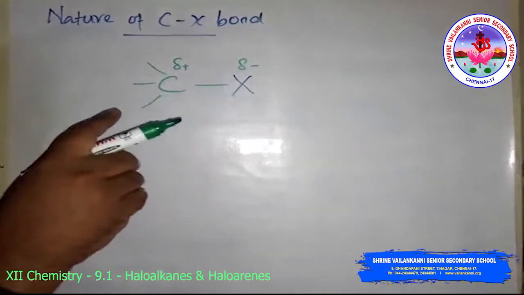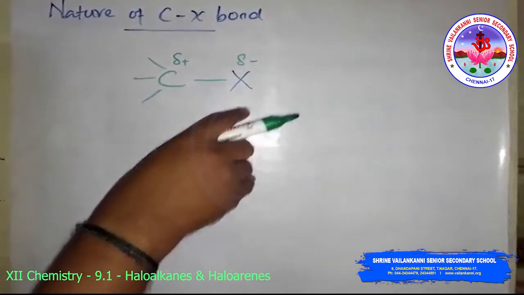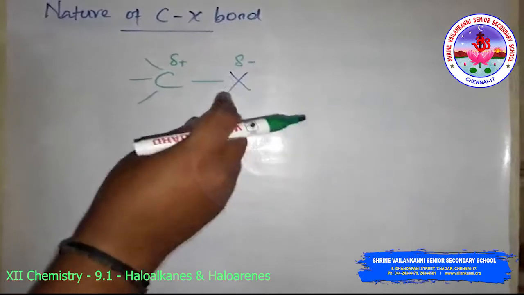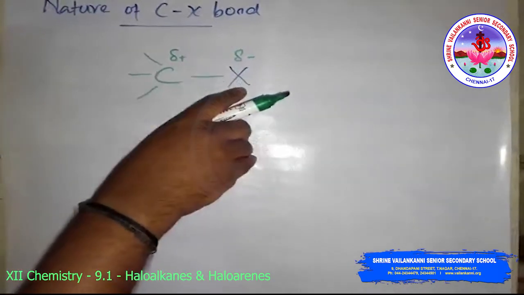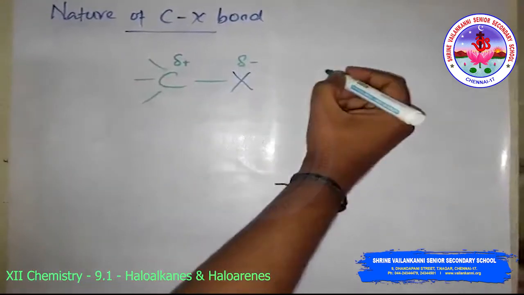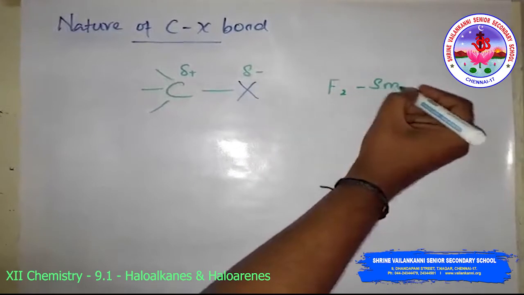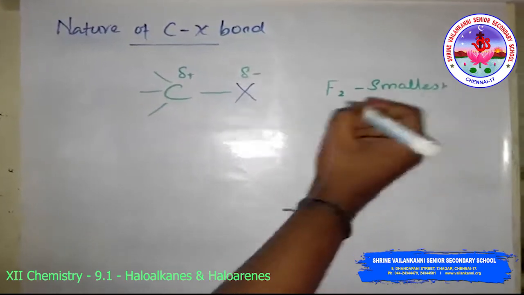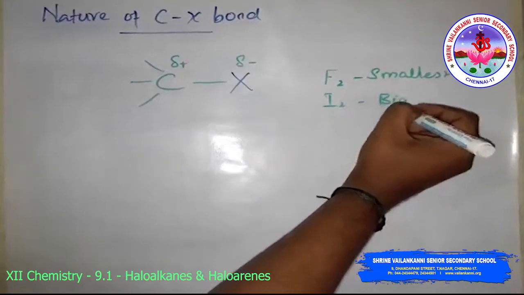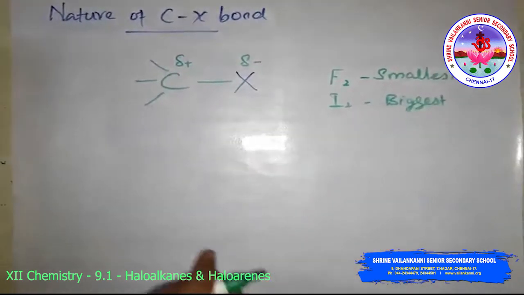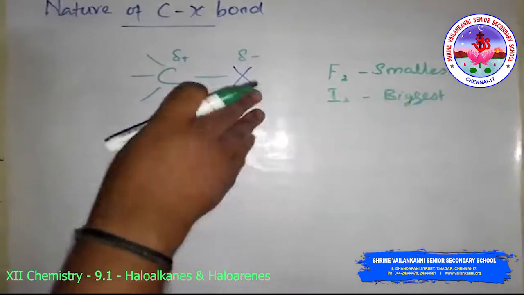The size of the halogen atoms increases as we go down the periodic table. So the fluorine atom is the smallest and the iodine atom is the biggest, the largest one.